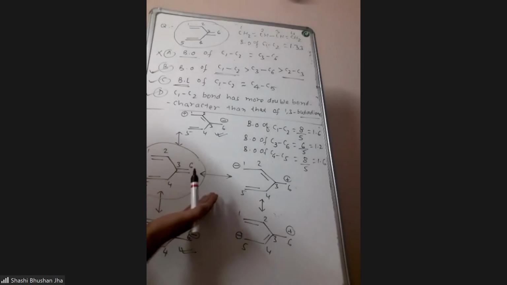Yes, this is the most contributing structure. Here nowhere any charge is there, remaining all have charges. So this is going to be the most contributing structure. What does it mean? Hybrid will have maximum character of this structure. In other words, your hybrid structure will be nothing but this structure, or you can say that hybrid will be very close to this structure. More than 90% character of hybrid will be of this structure.